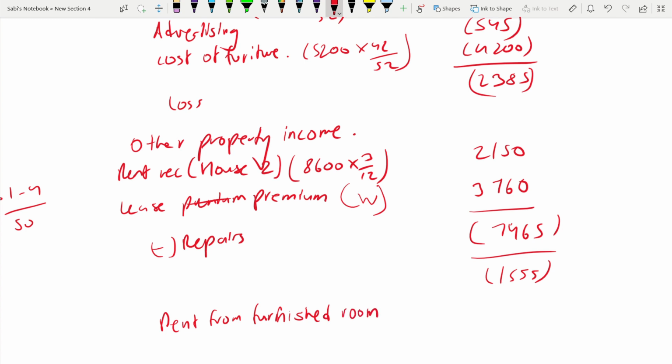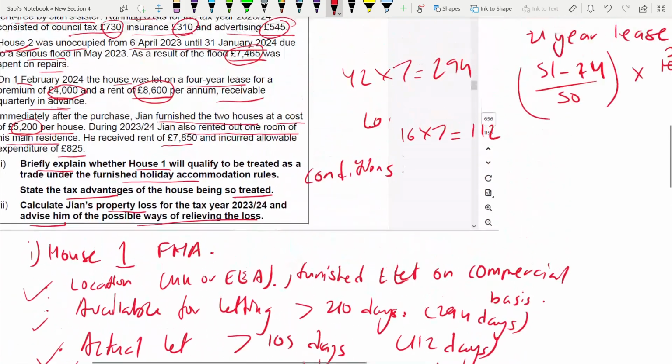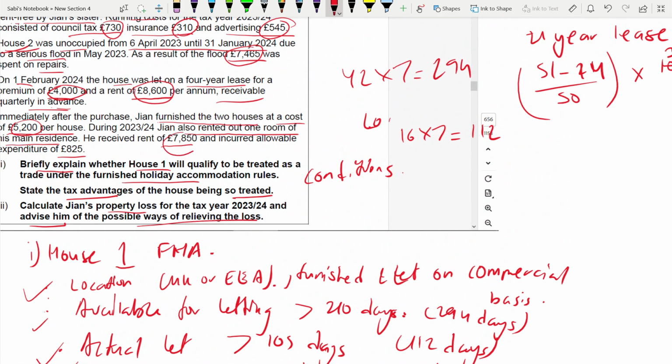So rent from furnished room, and it is 7,850. Okay. We have an option. Okay. We have to choose the lower of. So if you go by 7,850, 825.